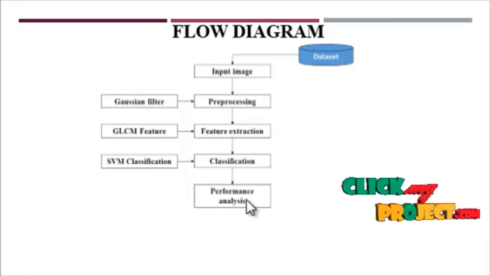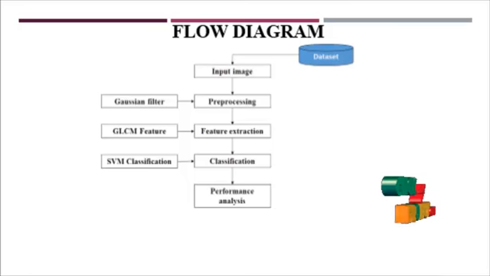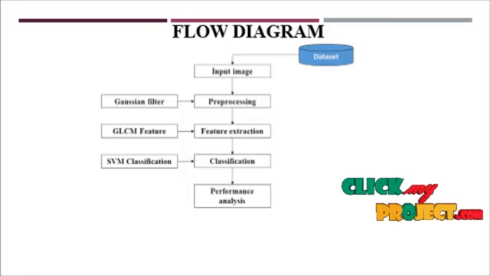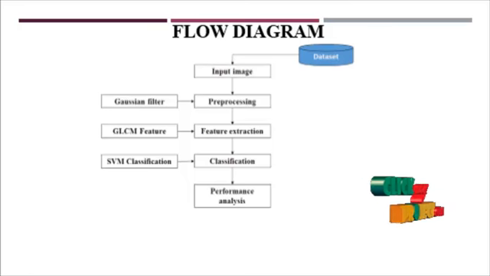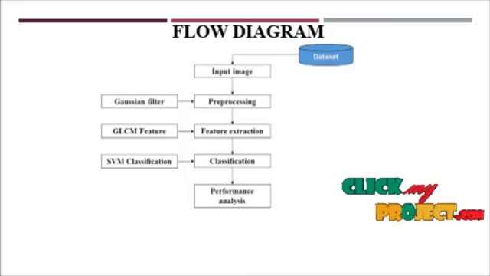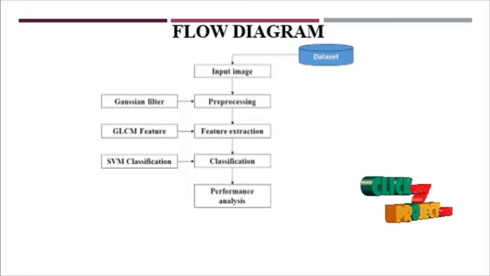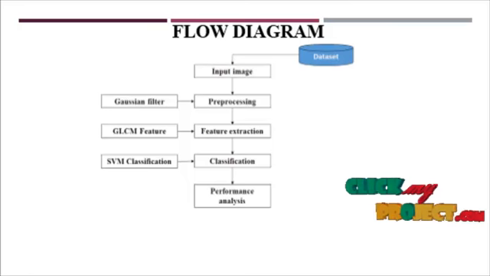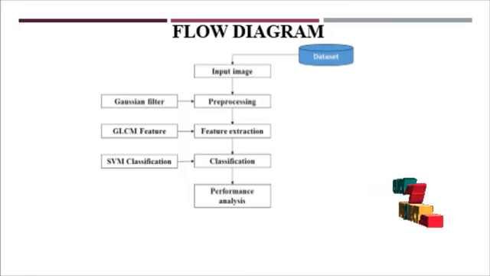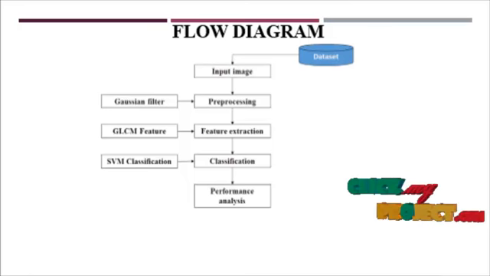Next is the performance calculation. Here we calculate the accuracy, sensitivity and specificity of the classifier. Accuracy represents the efficiency of a process. Sensitivity shows how well the algorithm gives the correct classification. Specificity shows how well the algorithm rejects wrongly classified results. The performance of the process is measured based on the calculations of accuracy, area and the curves of processing.